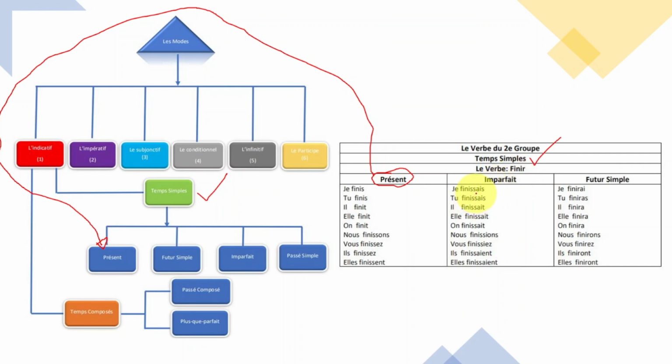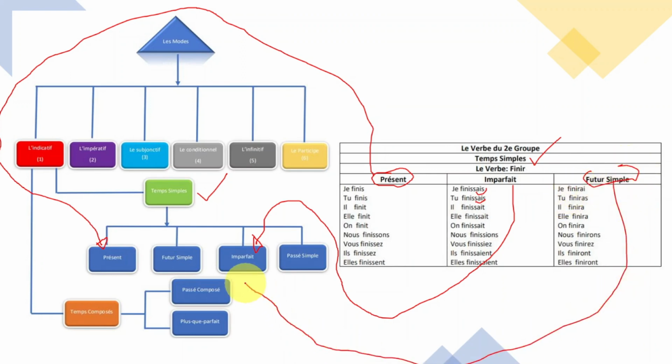Now, imparfait, you're gonna see the ending here is different. When you look at here, it's different here. But I'm gonna focus on this later on. So imparfait is coming from this one right here. Now, futur simple, je finirai, it's coming from right here. Okay? That's the part of futur simple.